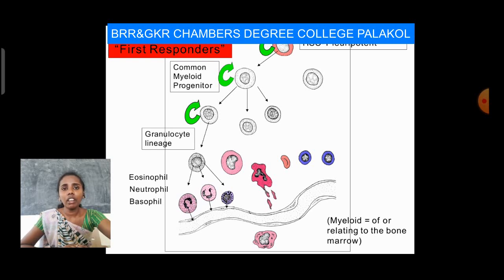Coming to granulocytes. Granulocytes are the front line of attack in the immune system.